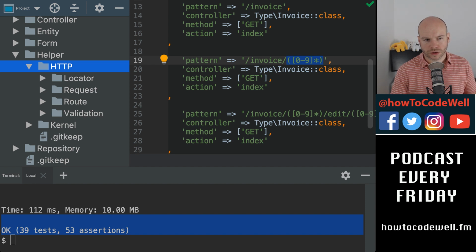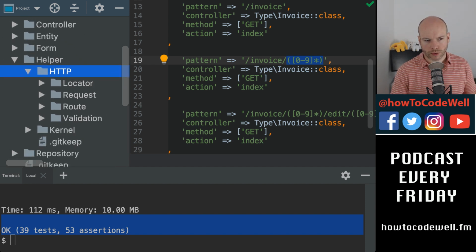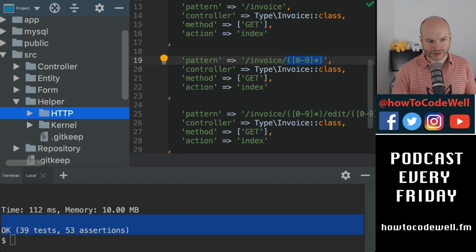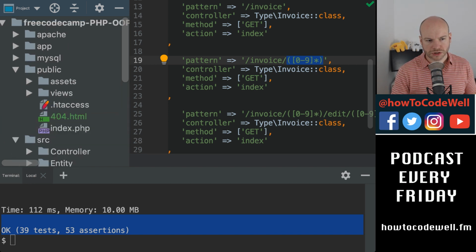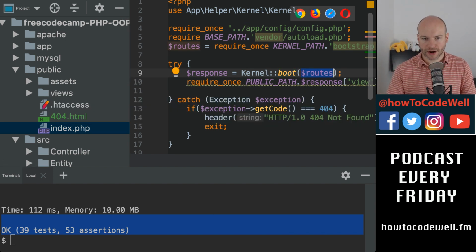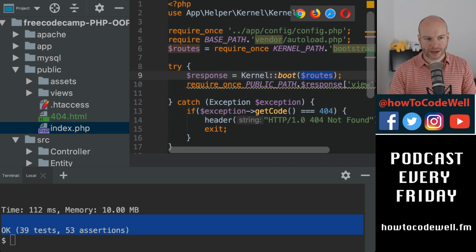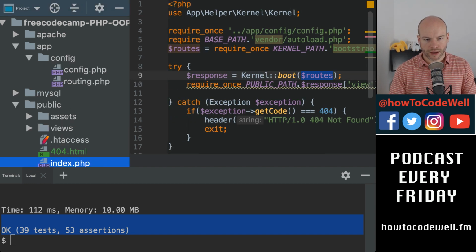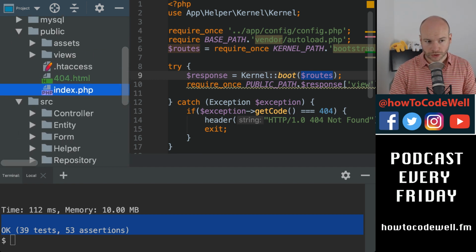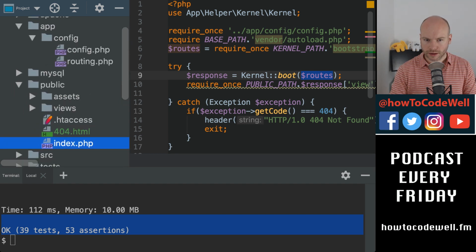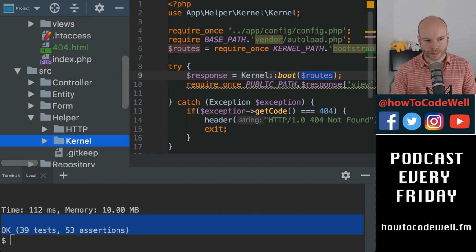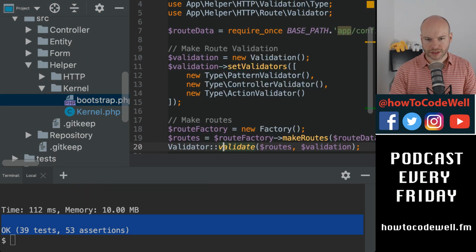So we're going to take a look now at the, where are we? We've got the roots. Well, I suppose what I should do is let's just take it from the start. So when we go to public and we go to the index, what we're doing here is we're booting the kernel, passing in the array of roots that we've supplied from the bootstrap. The bootstrap is in app config. No, it's not. It's in the bootstrap. Should be in the config, sure, but it's not. It's actually in the kernel path, which is in src helper kernel bootstrap. So I want to remove this at some point.